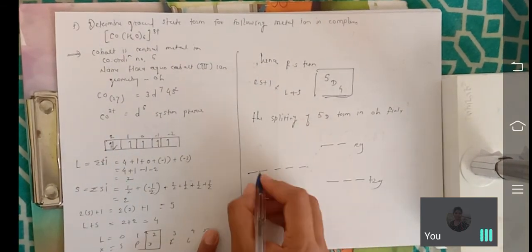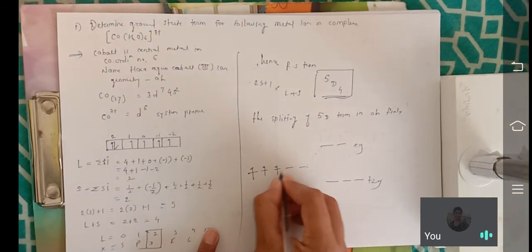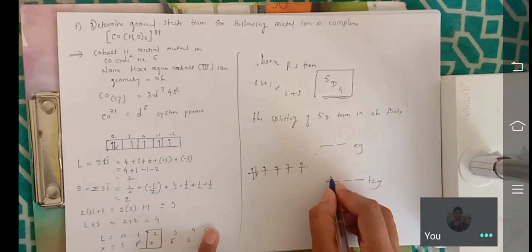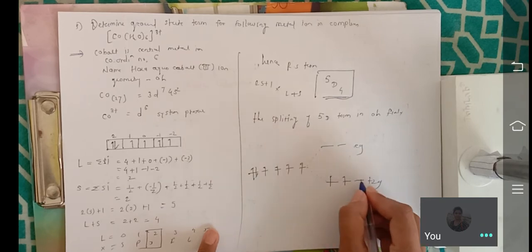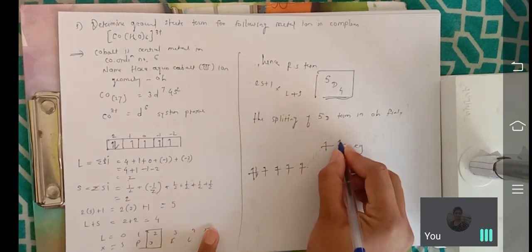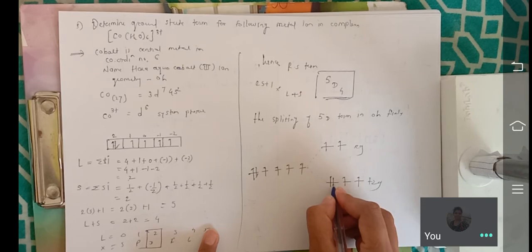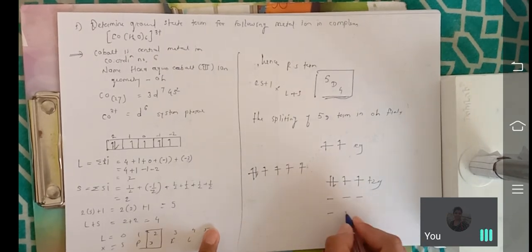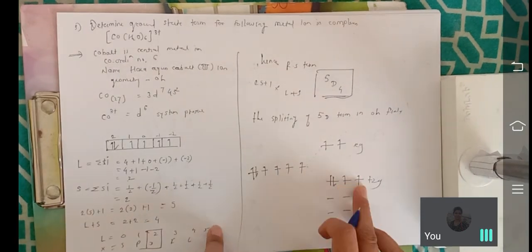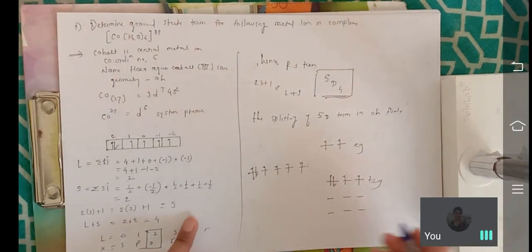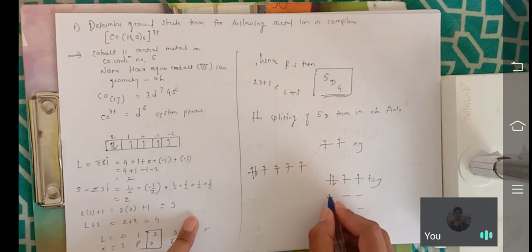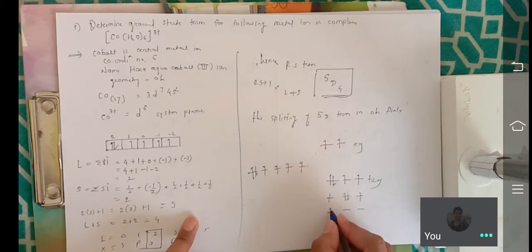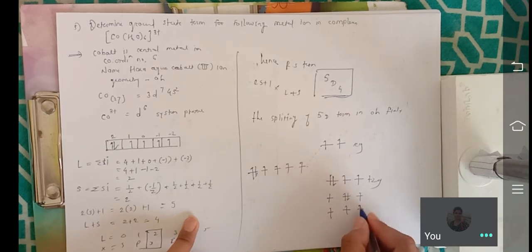Okay, now just fill the electrons 1 2 3 4 5 and 6. Again fill the electrons 1 2 3 4 5 and here 6. That means you have to put the electrons. How many ways are there for filling the electron? This is first way, this is second way, and this is third way.